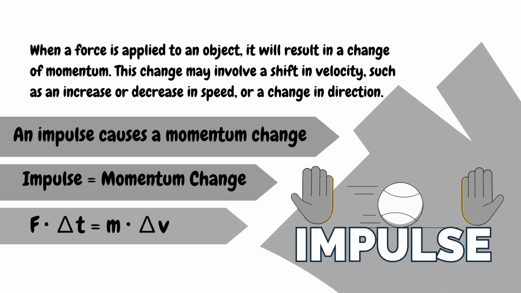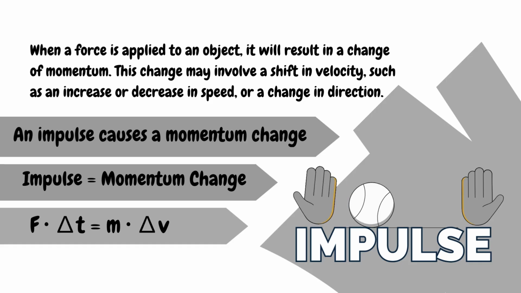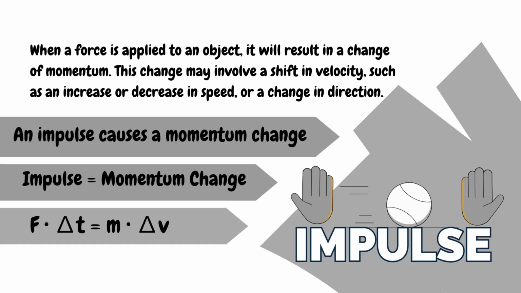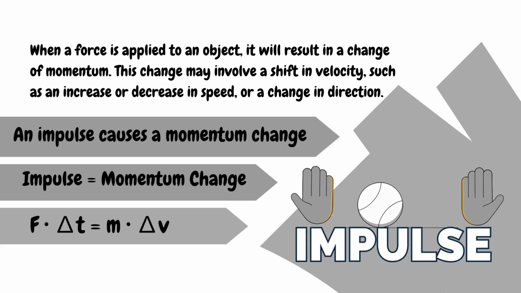When a force is applied to an object, it results in a change of momentum. This change may involve a shift in velocity, such as an increase or decrease in speed or a change in direction.